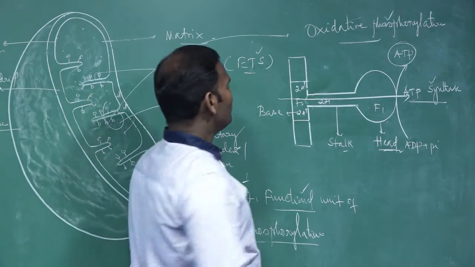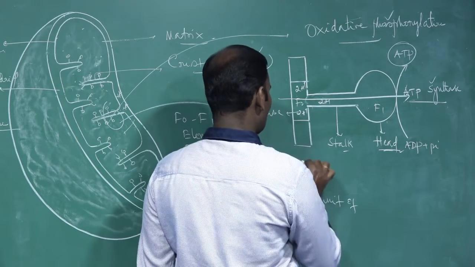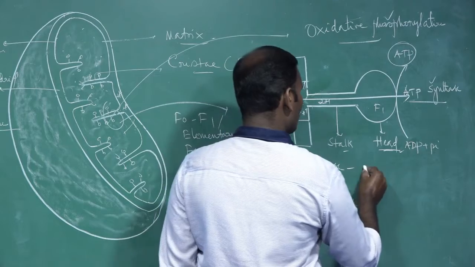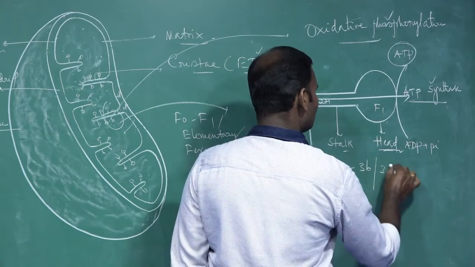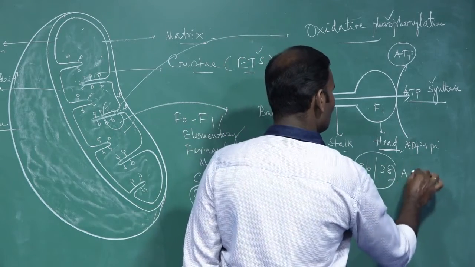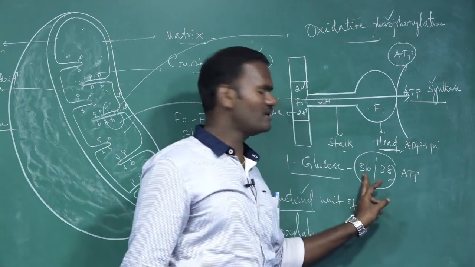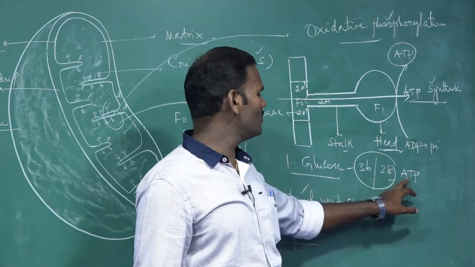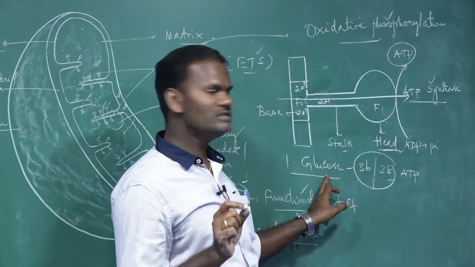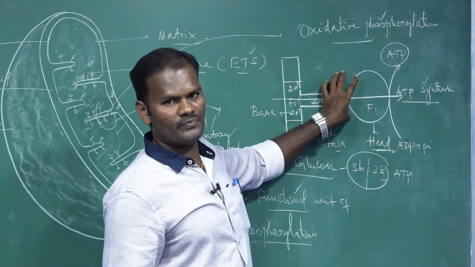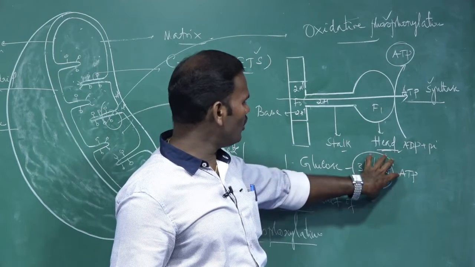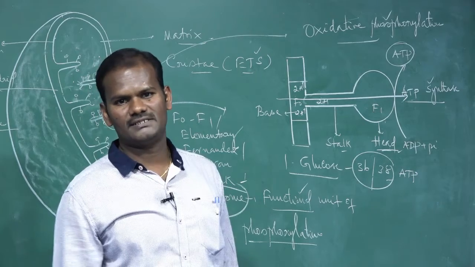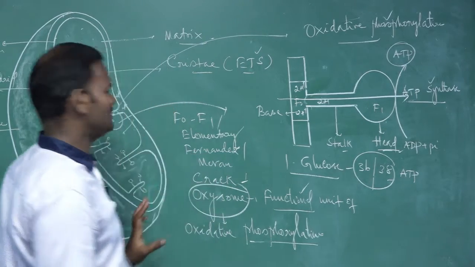As a result, when a single glucose molecule is completely oxidized, either 36 or 38 molecules of ATP are synthesized, depending upon the shuttle system. Since so much ATP is synthesized in the mitochondria, they are called the powerhouse of the cell. So, these are the structures.